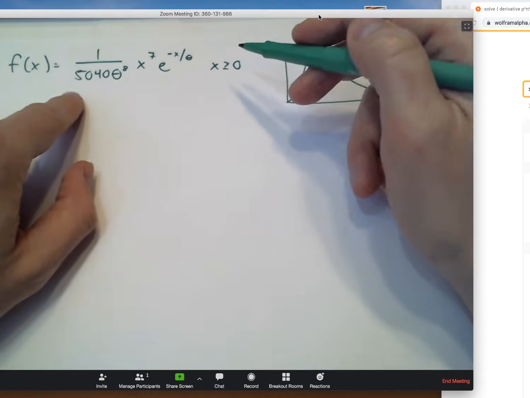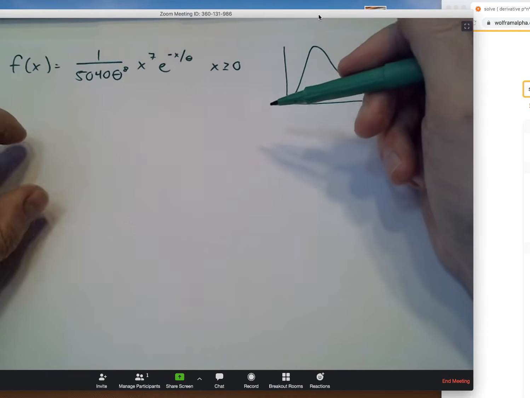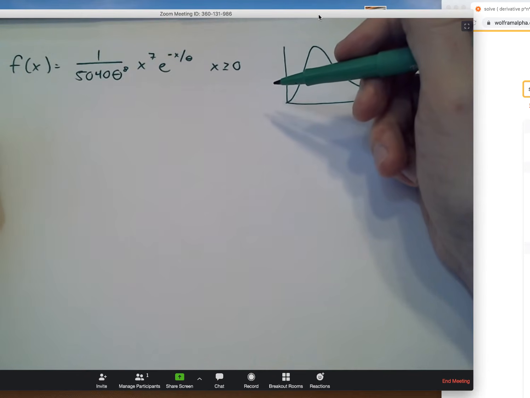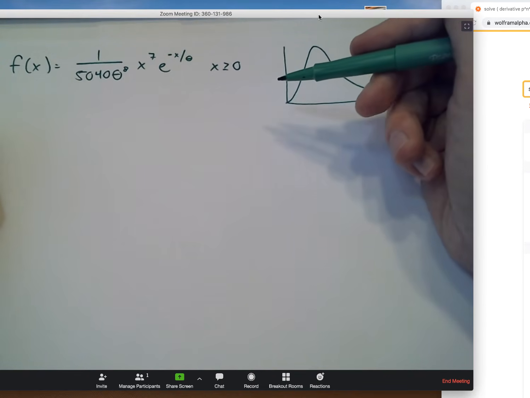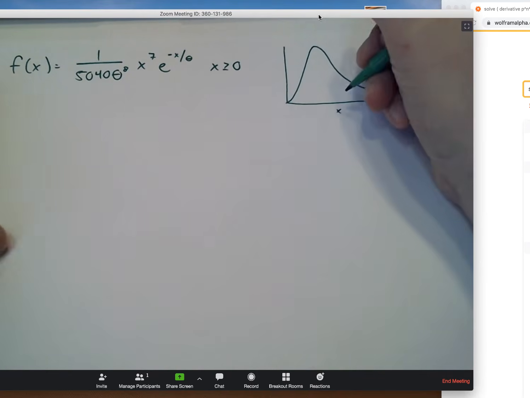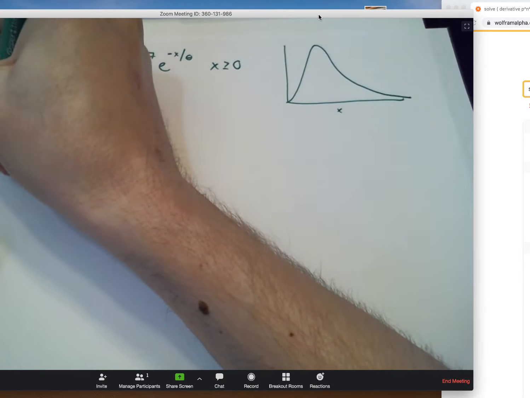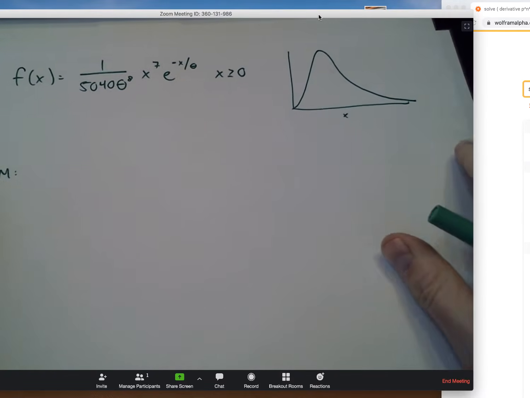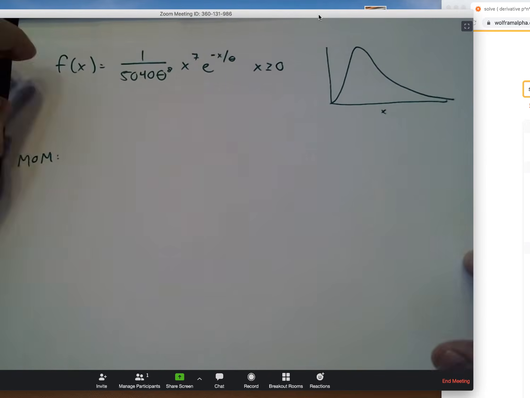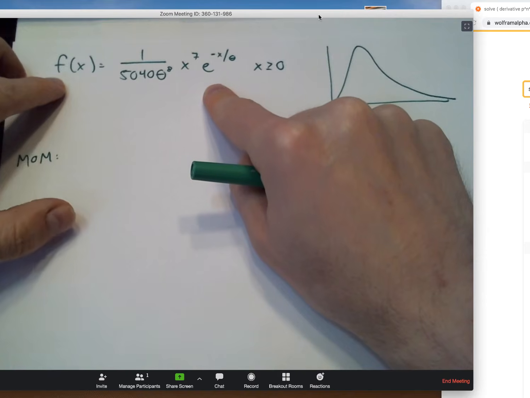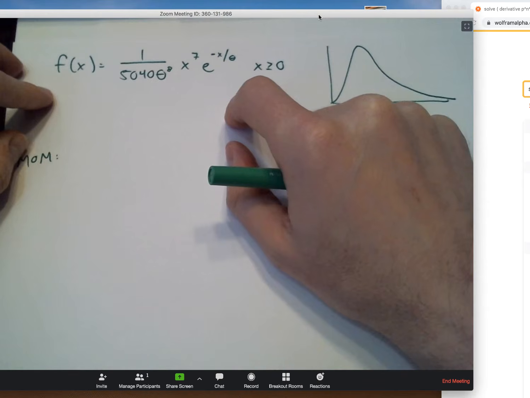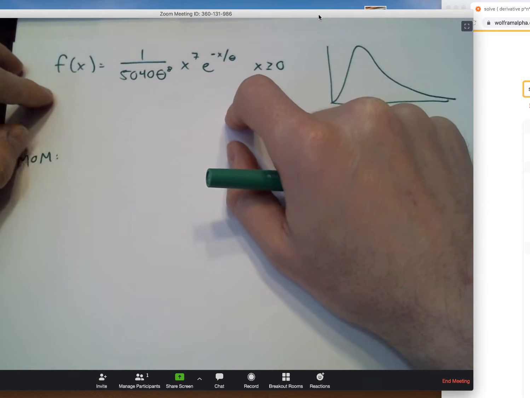So what I want to do is figure out what the method of moments says about the thing I can measure about the data, and what the maximum likelihood estimator says I should be measuring about the data to best guess what this unknown parameter theta is. So let's start out with the method of moments. The method of moments says, sure, let's do the sensible thing: you're going to measure a sample average. Let's figure out what the average of your PDF is, and we'll set those two equal to each other. We'll figure out what the value of theta has to be for the average of the PDF to match up with the average of the sample.